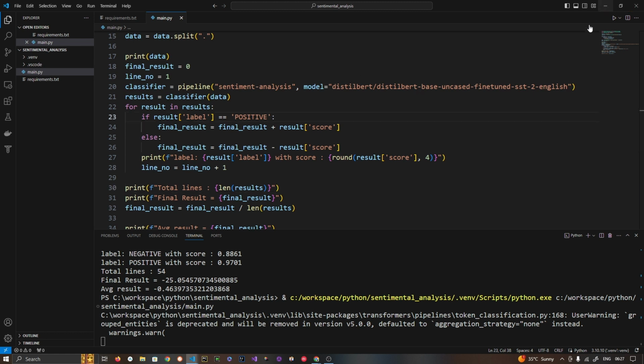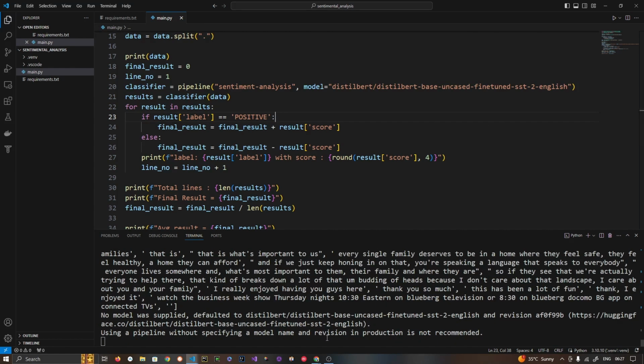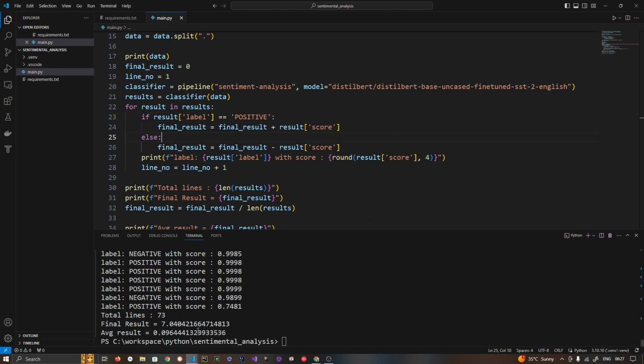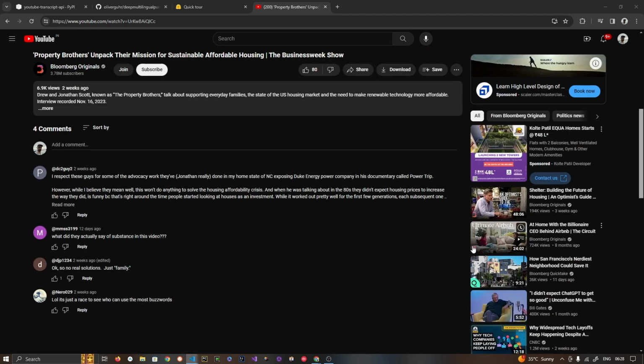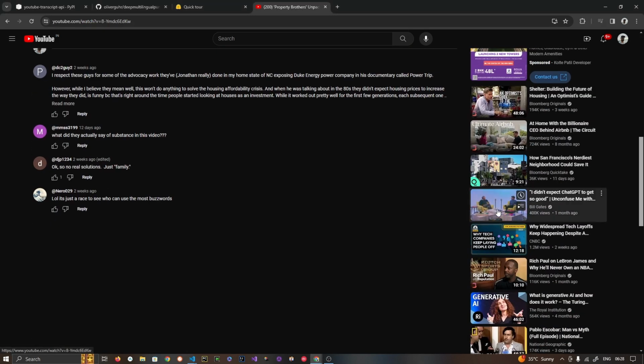There are plenty of models that you will find on Hugging Face. From now on we will not get this warning because I just added this. So here there are 73 lines, and overall you can see the final result is pretty positive, and the average result is also greater than 0.